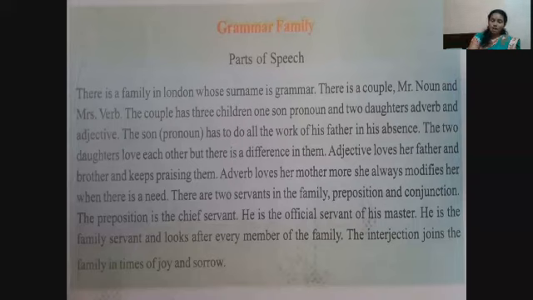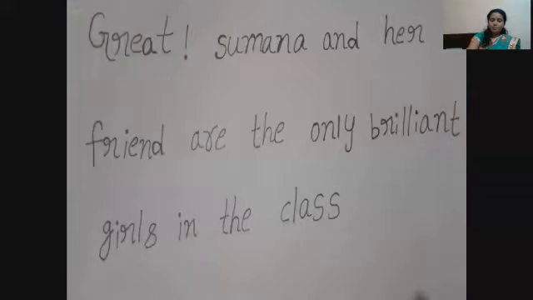Can you write all the parts of speech come together in a sentence? Okay. For you, I prepared a sentence here. In this sentence, all parts of speech are there.